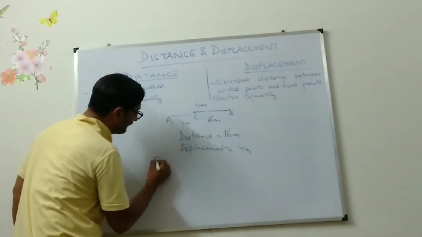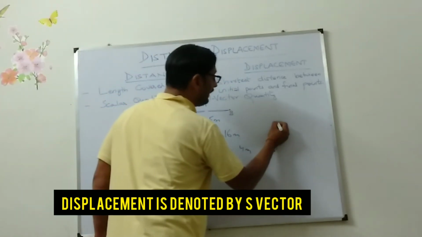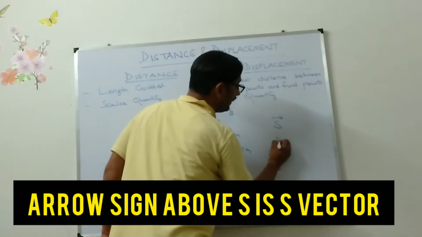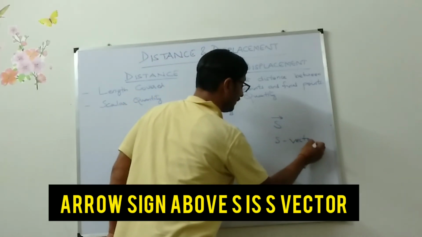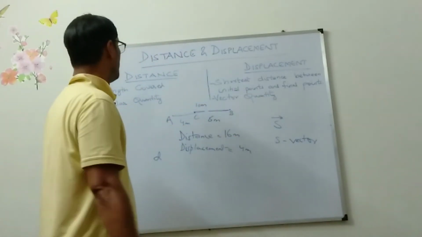Distance is denoted by small d. And displacement is denoted by S. And this arrow sign has to be there. It is called vector. S vector. It is denoted as S vector.